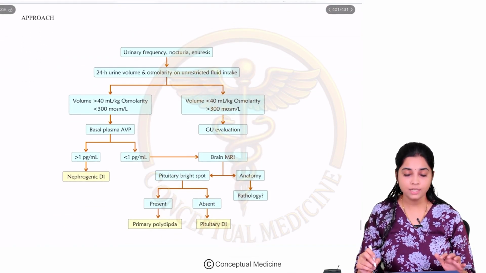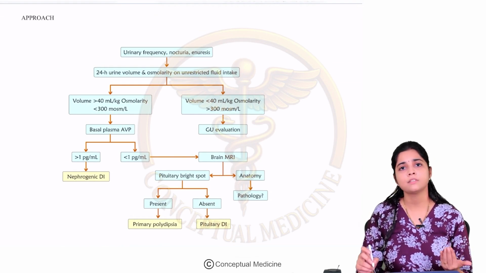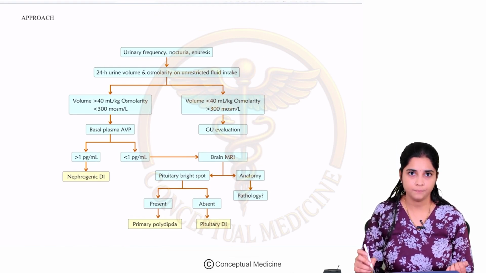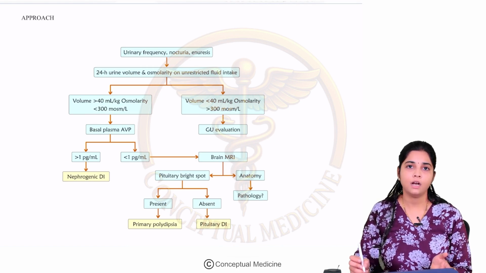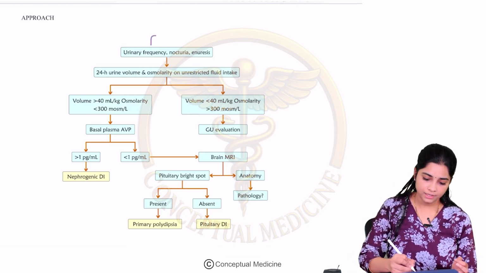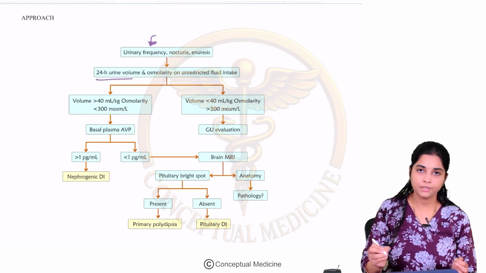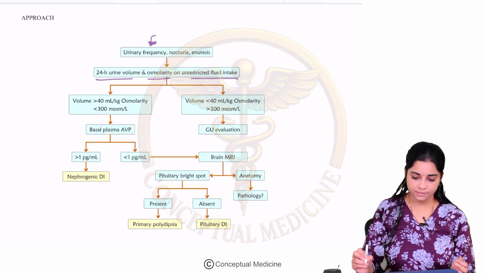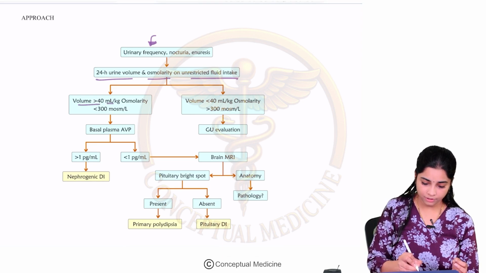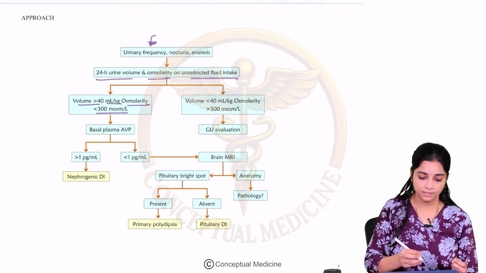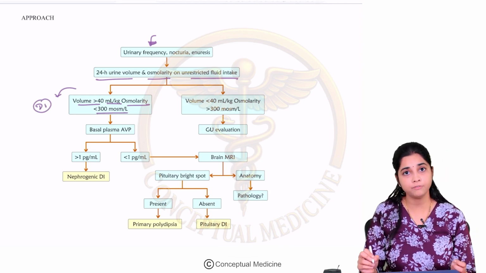Now let us understand the approach. The water deprivation test is not something simple that can be performed, and it's not very convenient for the patient as well. So we have a newer way to approach diabetes insipidus, and let us look at how that is. In a patient with increased urinary frequency, nocturia, enuresis, you look at your 24-hour urine volume and osmolarity on unrestricted fluid intake. If the volume is more than 40 ml per kg and osmolarity is less than 300, what is this? This is nothing but your definition of DI itself, right?